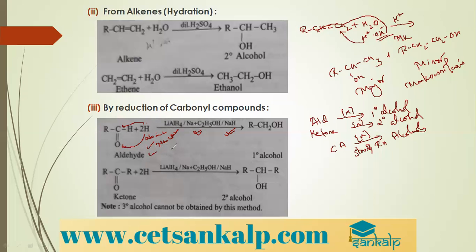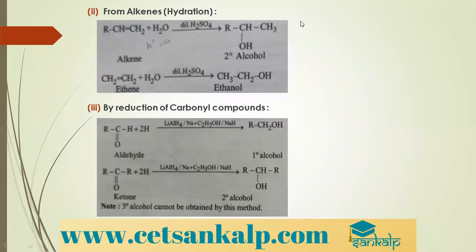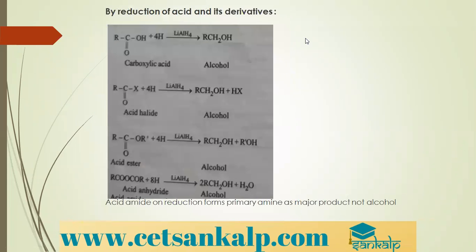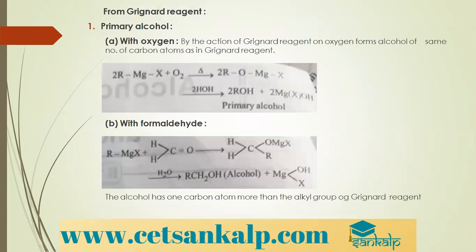Here they have taken aldehyde. We have got primary alcohol. If you take ketone, you will get secondary alcohol. Then what about tertiary alcohol? By reduction of carbonyl compounds, we cannot obtain tertiary alcohols. Remember, reduction of carbonyl compounds is only for preparation of primary and secondary alcohols. Please remember this. By reduction of carbonyl compounds, we cannot prepare tertiary alcohols.